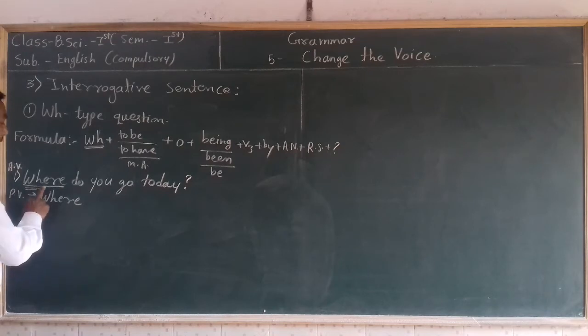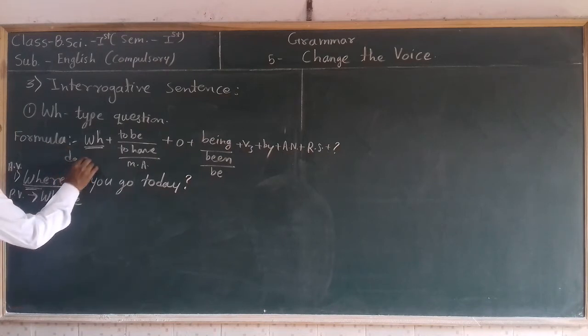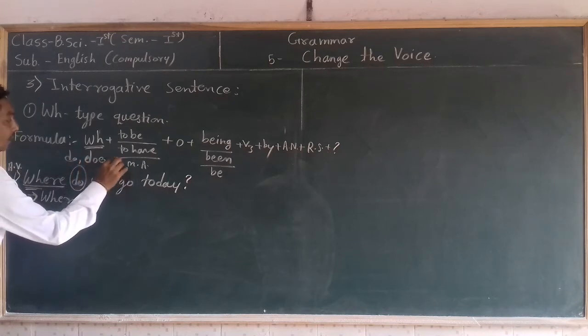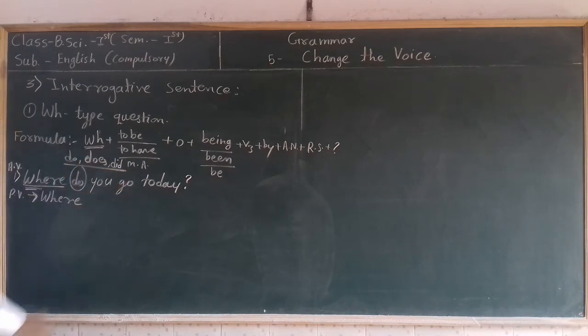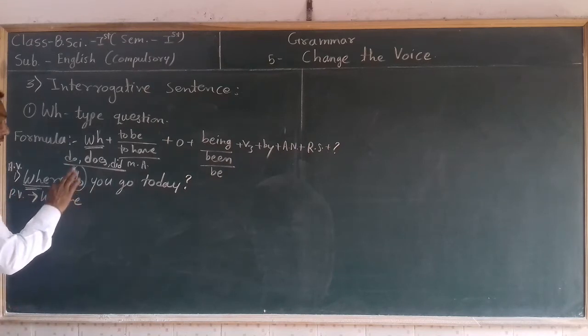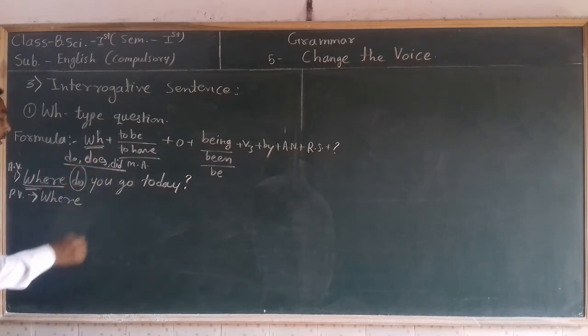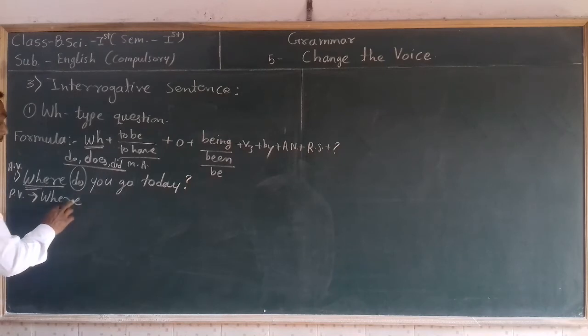So after the double step word, if there is a do form given, what are the do forms? Do, does, and did. These are the do forms. So if do forms are given, we have to remove them, and instead take a to be form there according to the new coming subject.